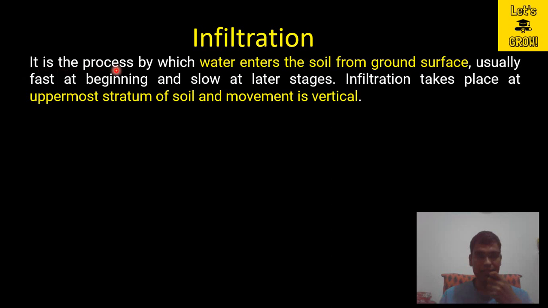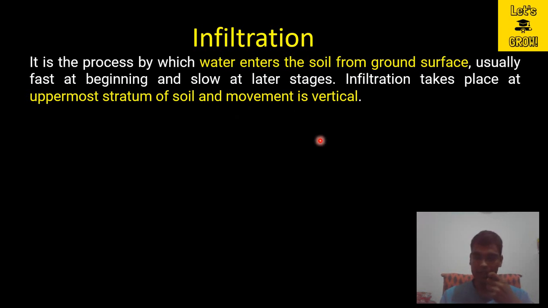It is the process by which water enters the soil from the ground surface, usually fast at the beginning and slow at later stages. Infiltration takes place at the uppermost stratum of soil and the movement is vertical. So what do you mean by infiltration?